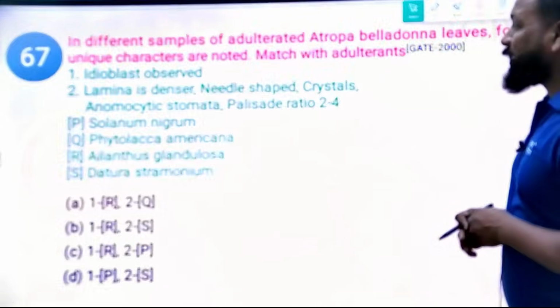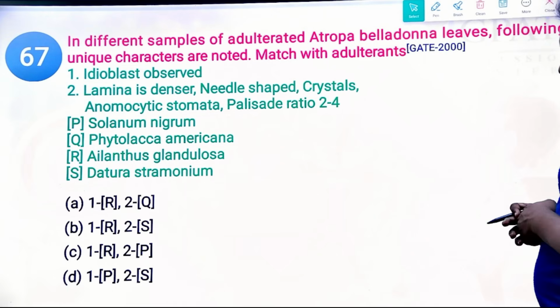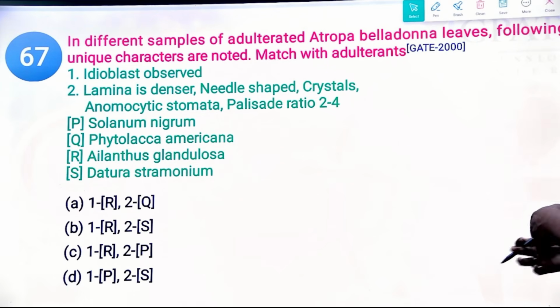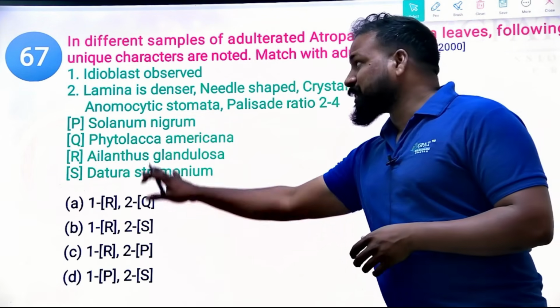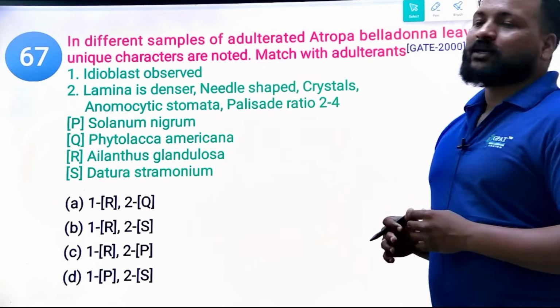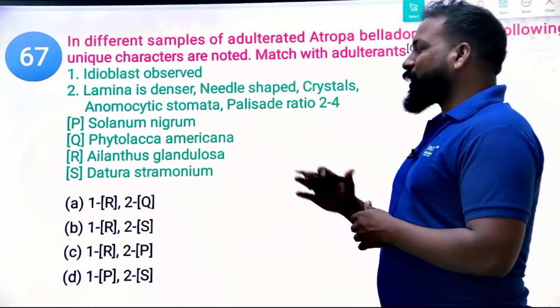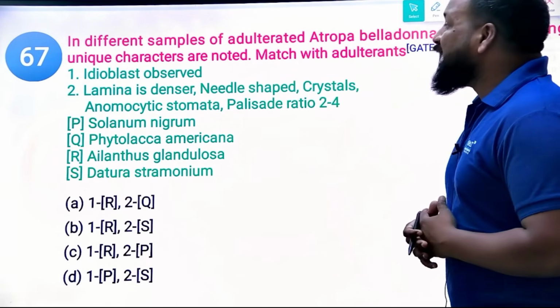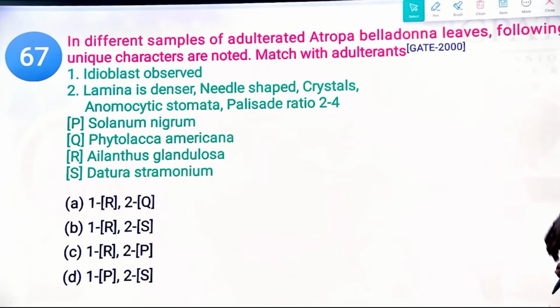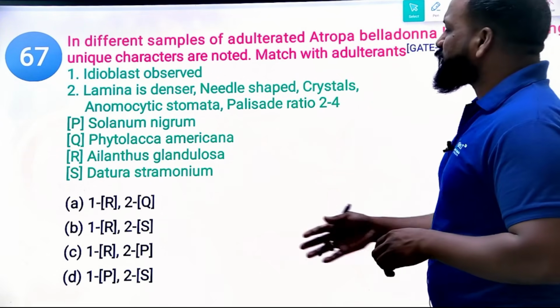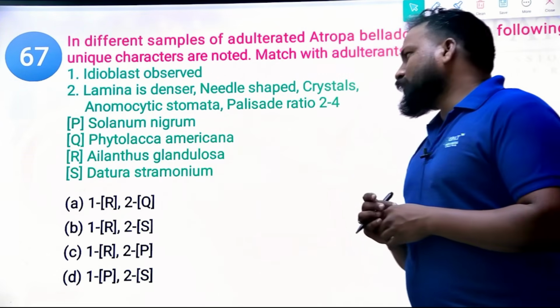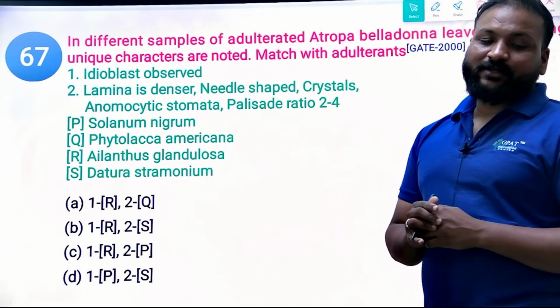Clear? But it can be adulterated with which of the following? Simple. They have given options, but also some hints here. What is the right answer? Solanum nigrum, Phytolacca americana, Ailanthus glandulosa, and Datura stramonium. So Datura stramonium is a direct species, no need to discuss that. But tell me what is the right answer?